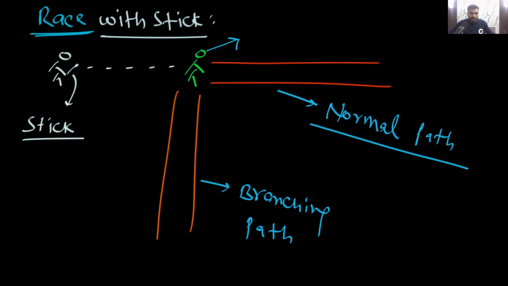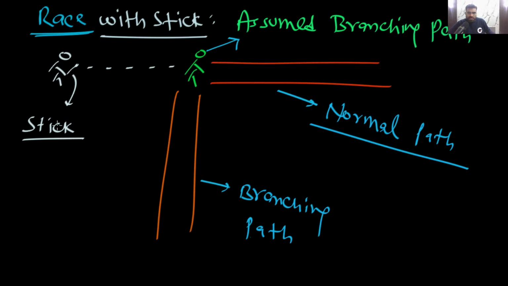Okay, so you can see now some information this person will get, and either he can go in this direction or he can go in this direction. But let's assume in his mind he has assumed, maybe with experience, that the branching path will be taken. He has assumed I need to run on the branching path. So he is already ready that I will run on this path.